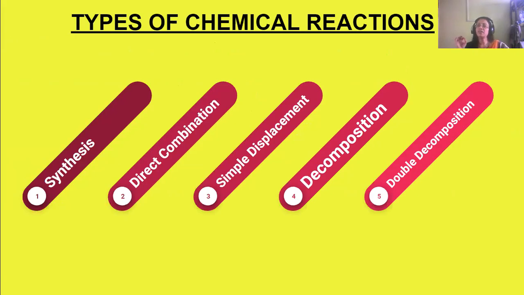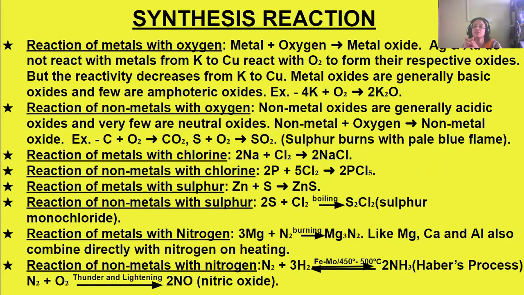Now, there are types of chemical reactions. Five types of chemical reactions are there. One is synthesis, direct combination, simple displacement, decomposition, double decomposition. Synthesis and direct combination are more or less the same. I'll tell you the difference. What is the main difference between the two? Why have they been separated out? Simple displacement is there, then decomposition and double decomposition. So first we discuss the synthesis reaction.